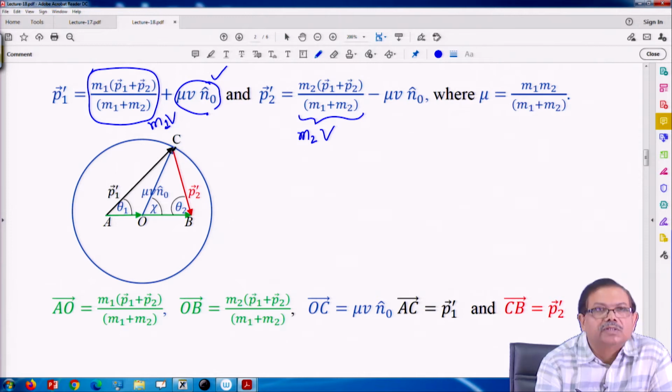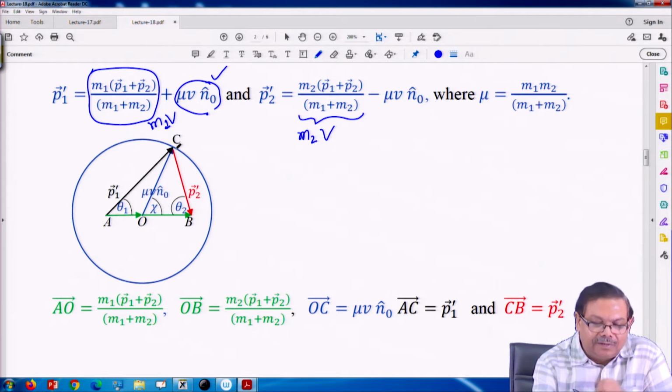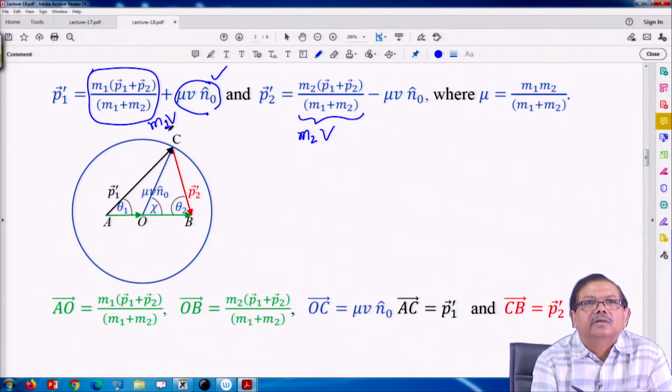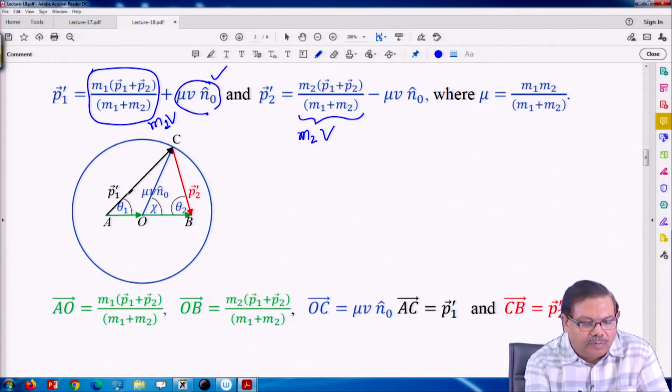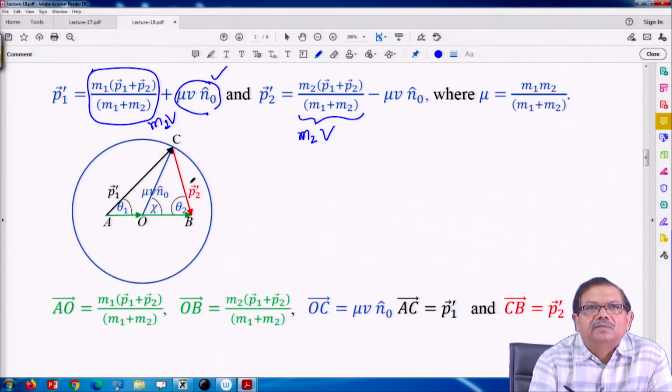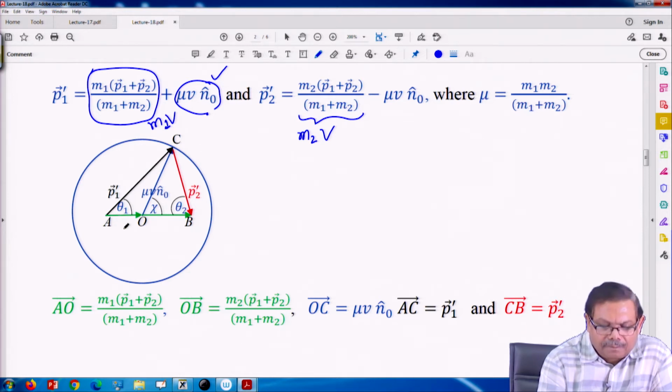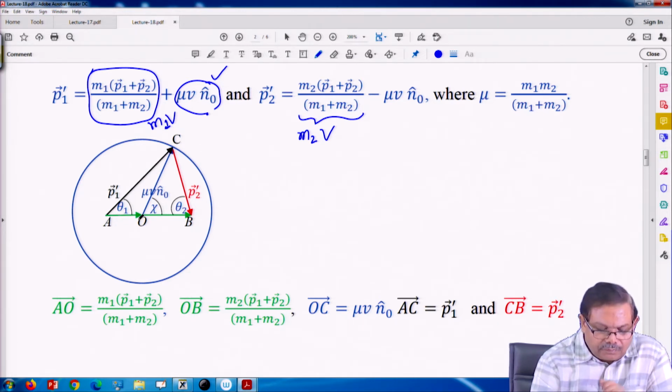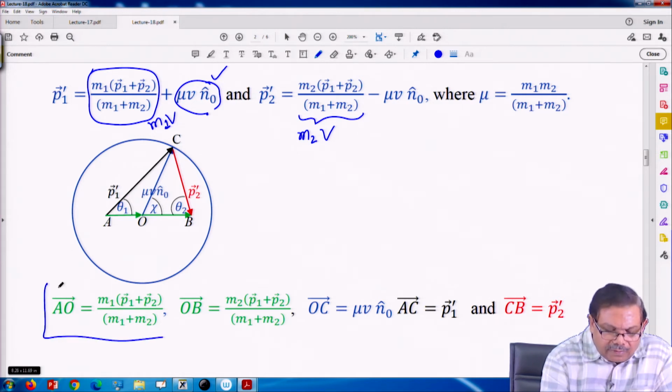So, this vector O C, the point C could be anywhere on the circle, and depending on that, the values of P 1 prime and P 2 prime etcetera will also depend on the initial velocity etcetera. So, here let us say theta 1 is the angle between A O. So, they are defined here.